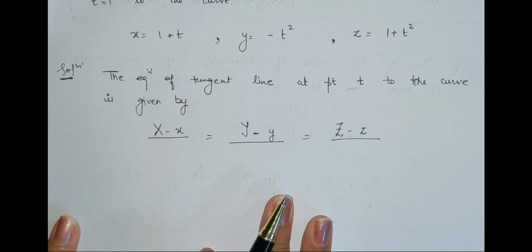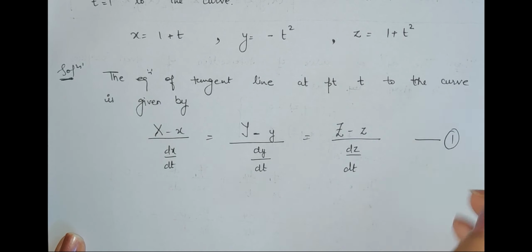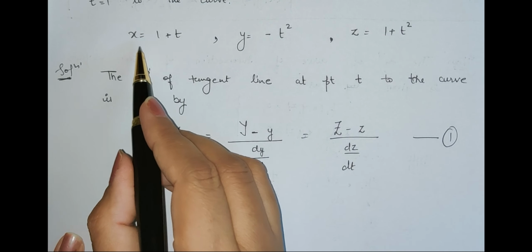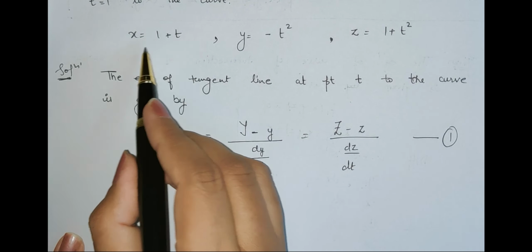Now the things come, what should be in the denominator? Since everything is in terms of t, so definitely what I'll have, it will be dx by dt, dy by dt, and dz by dt. Always whatever is asked in question, just write down the formula and then you proceed accordingly, and you will easily get your answer. So let us mark it as 1. We have to find this 1. Okay, now we need to have dx by dt, dy by dt, and dz by dt, and you can see x is already provided to you, so you just simply need to differentiate each quantity with respect to t, and thereby will get the required thing.